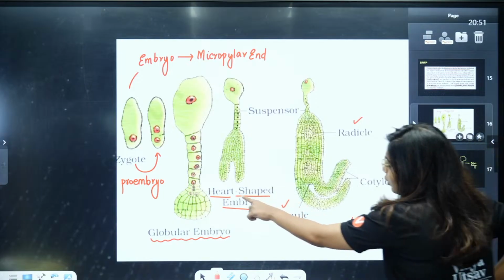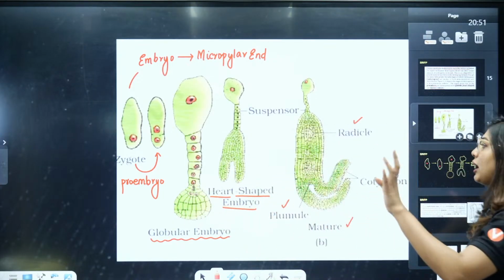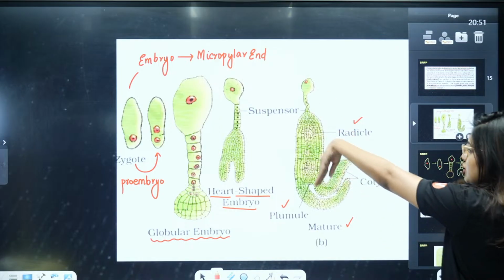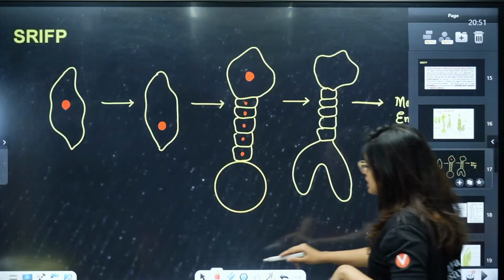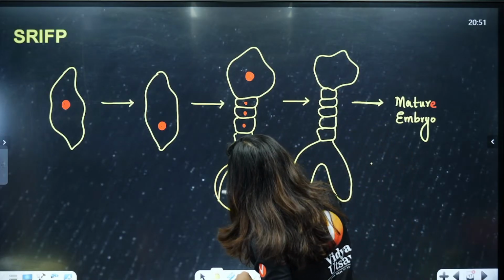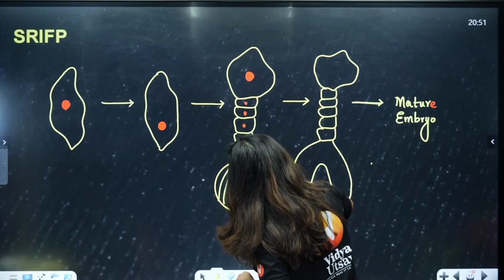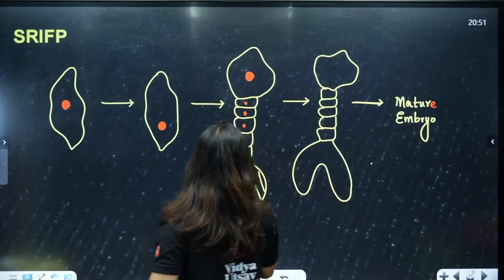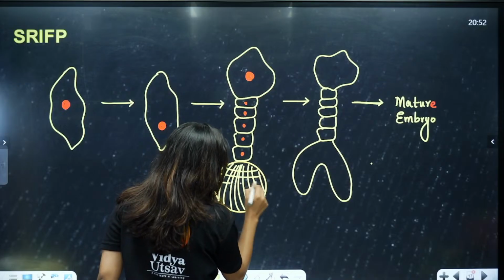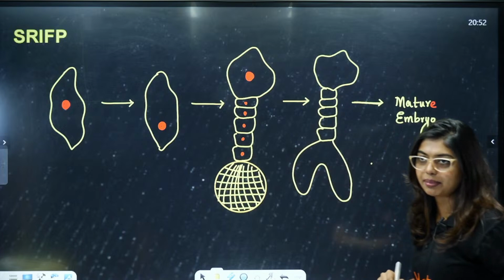See here how it is drawn, like continuous, like a block, which I will not be able to draw. So, I will just show the dots, okay. Just remember that this entire thing will be like this, full division is happening, continuous, globular embryo we formed, something like this, okay, like this full division has happened, got it.